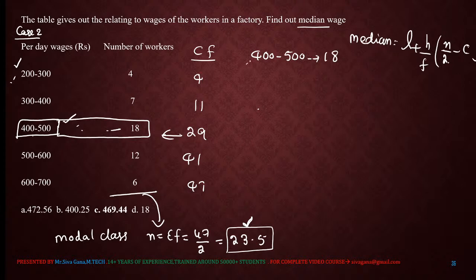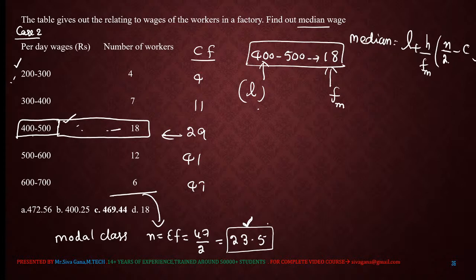18. Now, in this model class, the lower boundary is L. This frequency is F, the frequency of the model class, or you can write FM. L is the lower boundary of the model class.